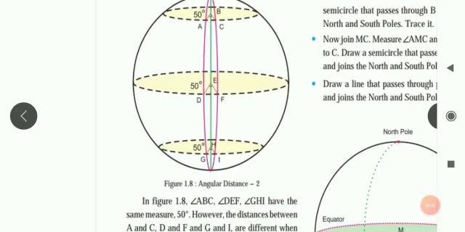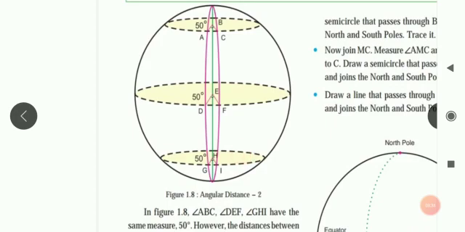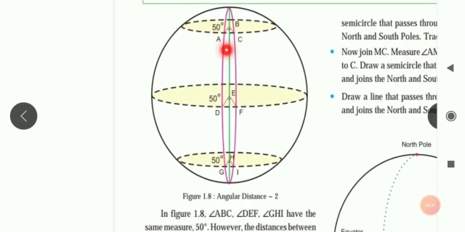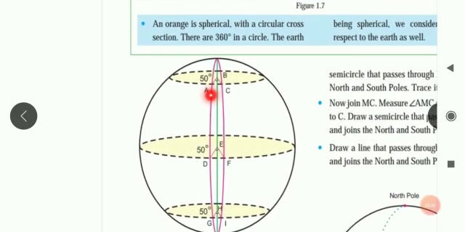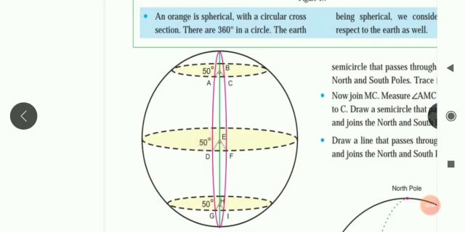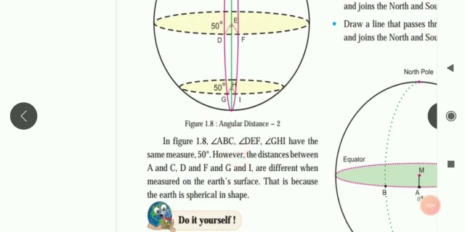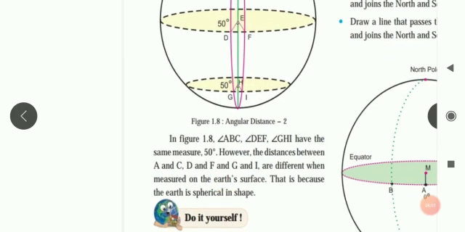This is another figure, figure 1.8. But here you will notice one thing, children. Angle ABC, angle DEF, and angle GHI, the value is almost the same. The angular distance is the same, that is 50 degree. So in figure 1.8, angle ABC, angle DEF and GHI have the same measure, that is 50 degree. However, the distances between A, C, D, F, G and I are different when measured on Earth's surface. Why is it different on Earth's surface, why the same here in the figure? This is because Earth is spherical in shape. Earth is not circular, it is spherical in shape.